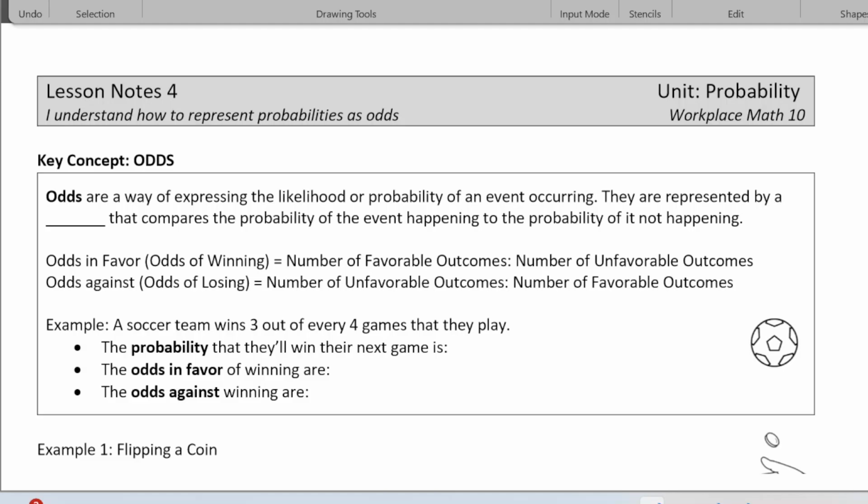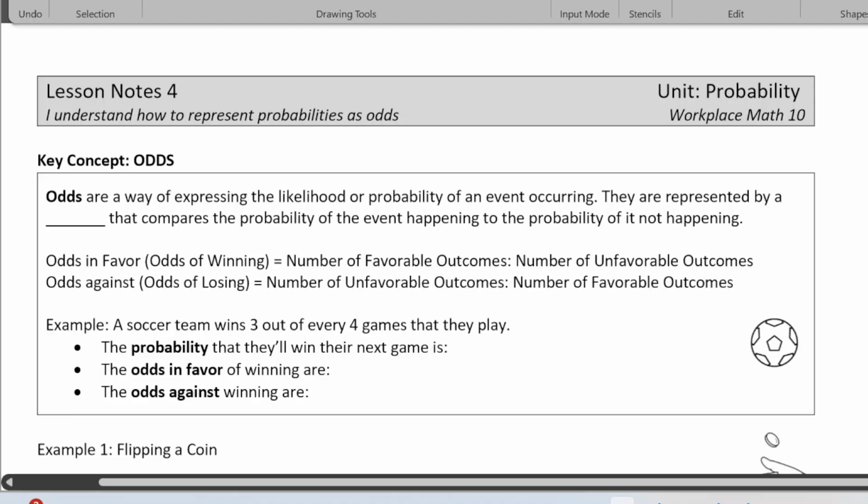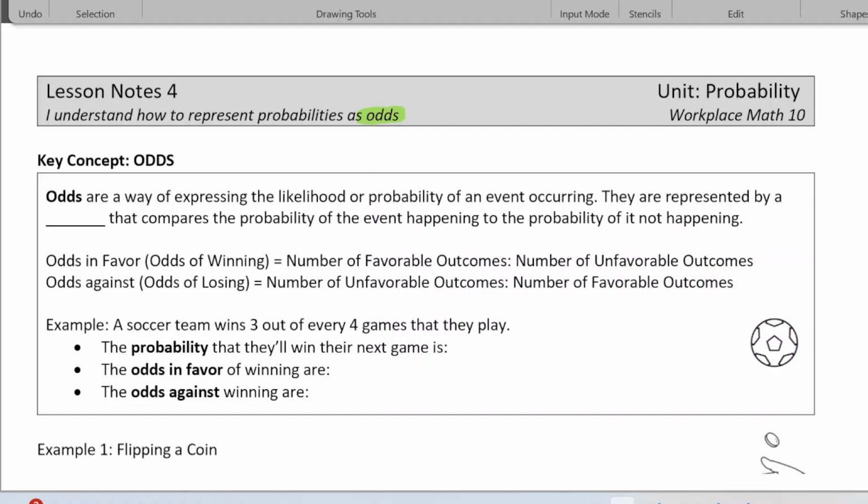All right, let's do our last lesson on probability for Workplace Math 10. This is a lesson on odds. Sometimes in real world examples, probabilities or chances of events occurring are given in terms of odds. So it's important to understand what odds are.